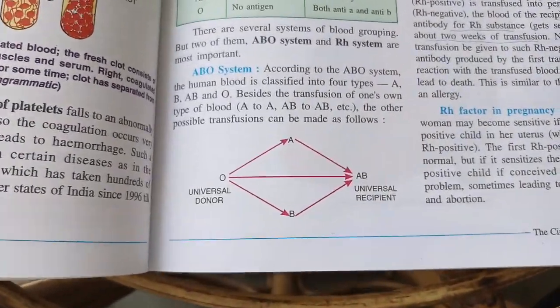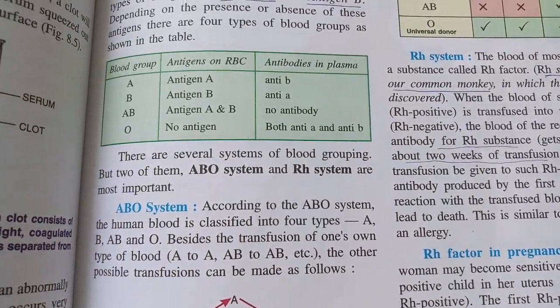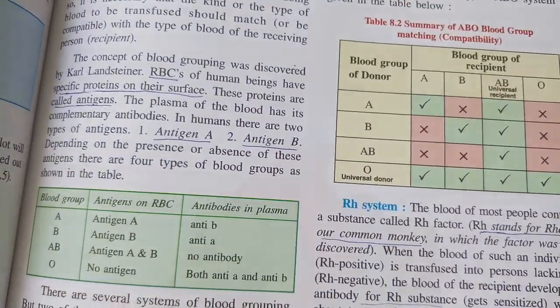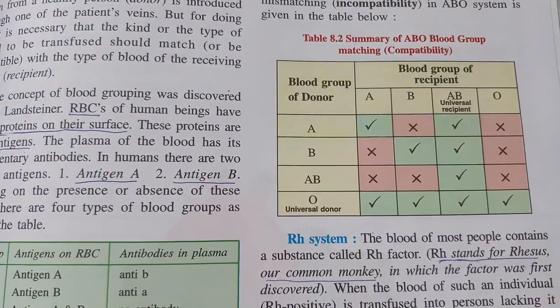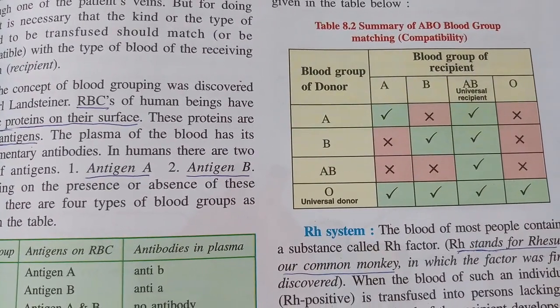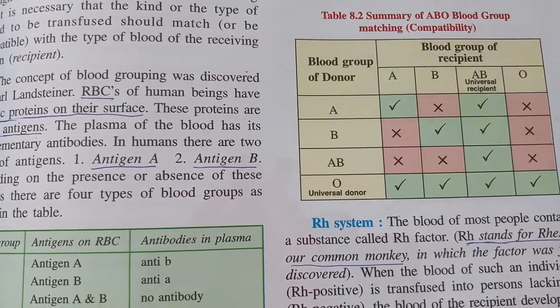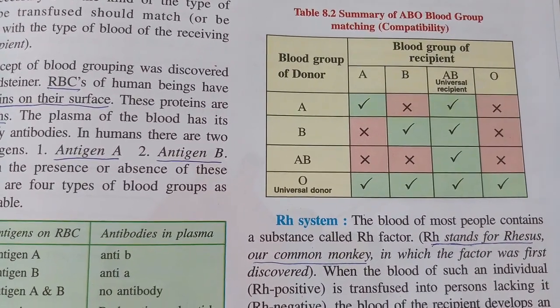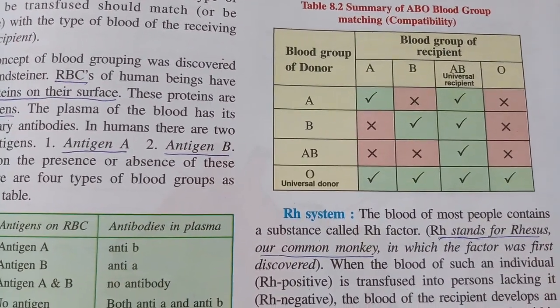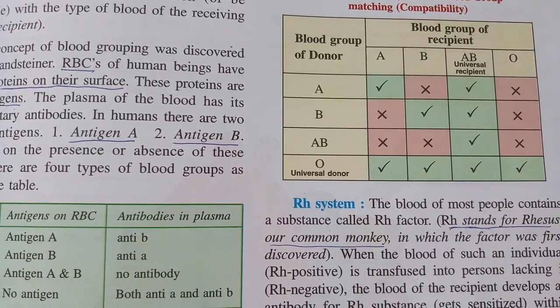Now, if you know this, take a look at table 8.2 in the textbook here. This is very important to understand that a person with blood group AB is a universal recipient, and blood group O is a universal donor.